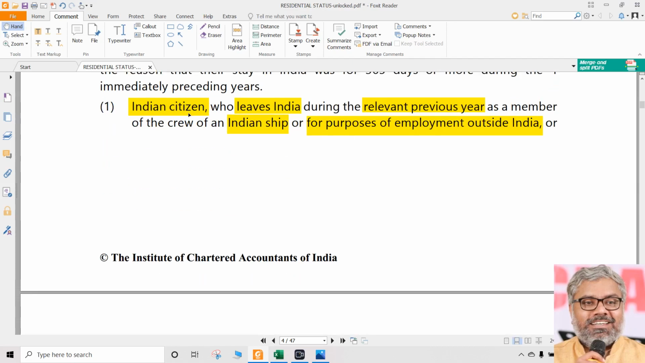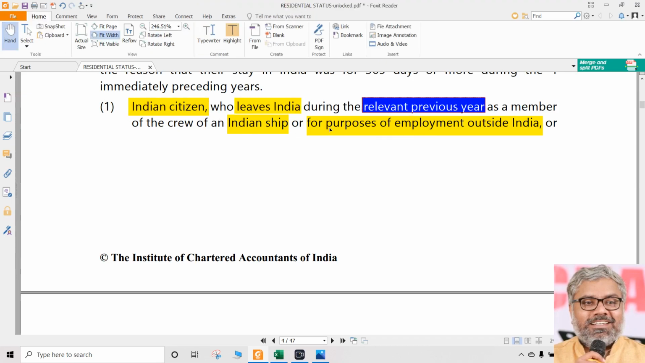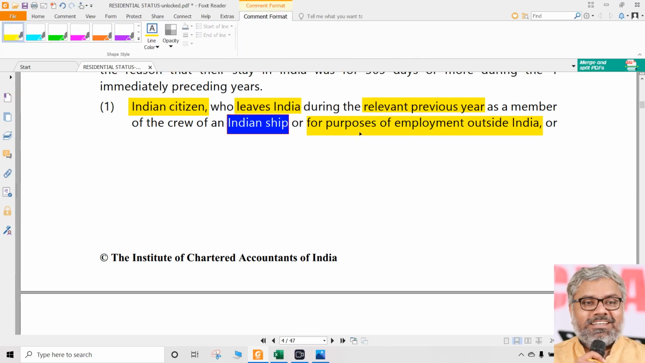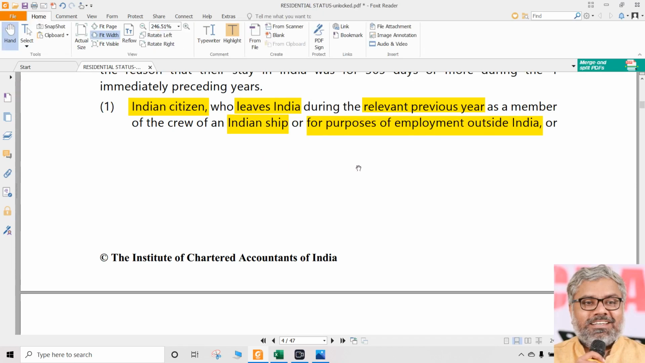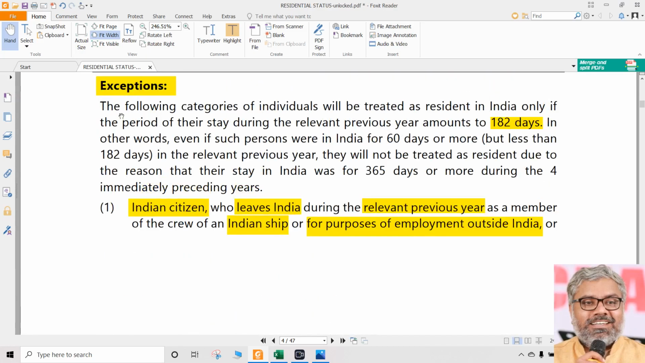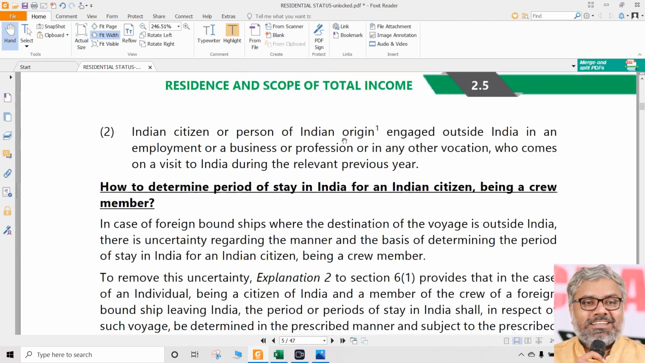Is that person an Indian citizen? Yes. Then only we have to look at: is he leaving India? Yes. Then only exception. Is he leaving India during the relevant previous year? Yes. Then only exception. As what? As a member of crew of Indian ship, or even if he is leaving for the purpose of employment outside India, still he falls under the exceptional category. That is the first exception to the general category.